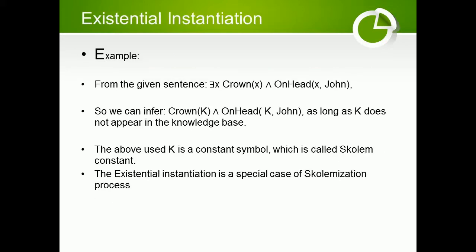Existential instantiation example. From the given sentence, there exists x Crown(x) ∧ OnHead(x, John), we can infer Crown(K) ∧ OnHead(K, John), as long as K does not appear in the knowledge base. The K used above is a constant symbol, which is called a Skolem constant. Existential instantiation is a special case of the Skolemization process.